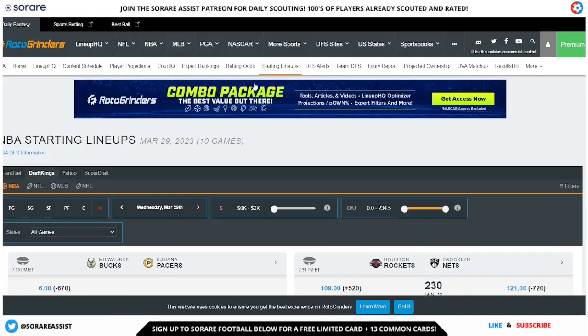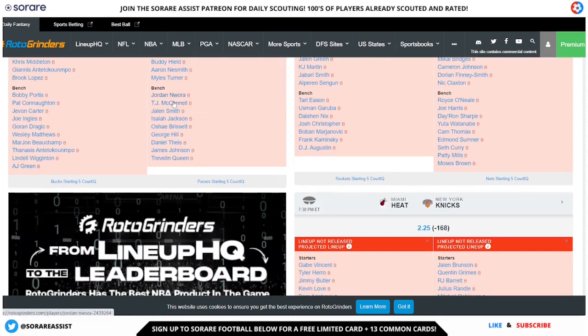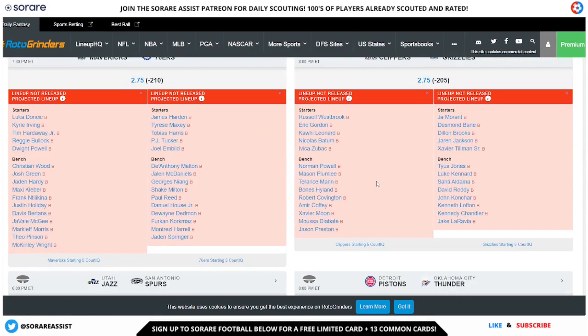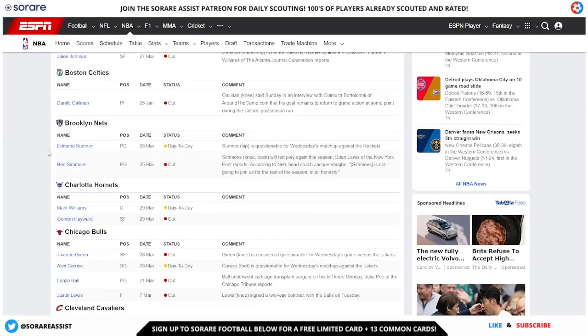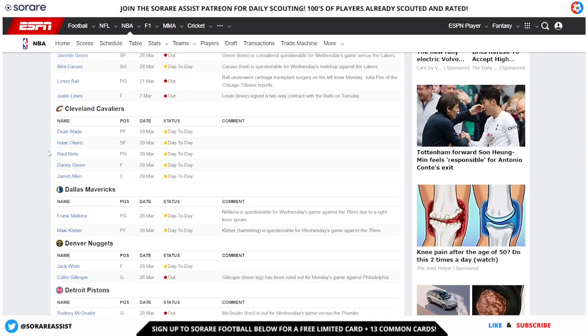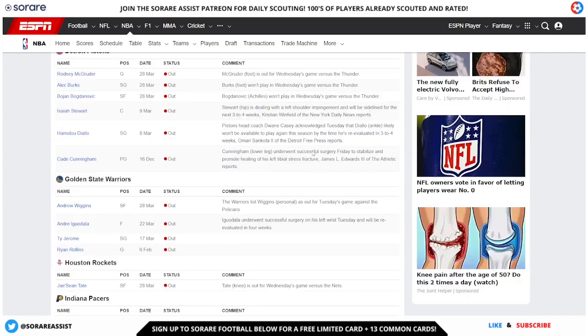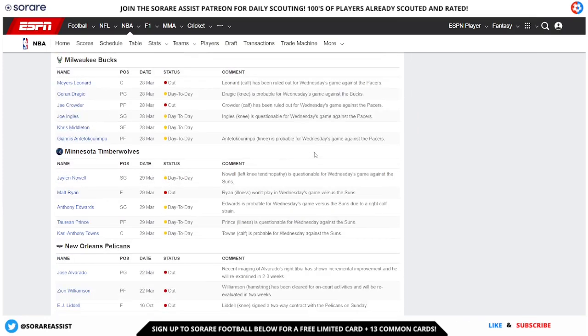Another one again, just like on MLB, is Rotogranders for predicted lineups in terms of your MLB players. It's also going to give you the people who are likely to be on the bench as well, which is also another important factor when picking your teams. And in terms of injuries, ESPN.co.uk seems to be a good one for basketball. Again, this will give you a list of all the teams and the players that are injured for that team, and a little comment as well to say what the latest news is on that player's injury. So this is another important thing to check, guys, when you are selecting your teams.